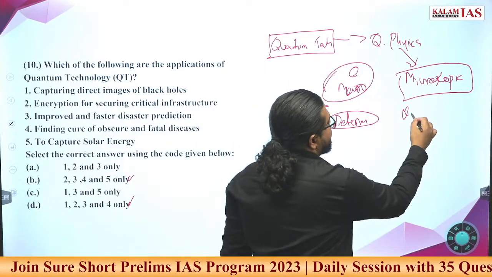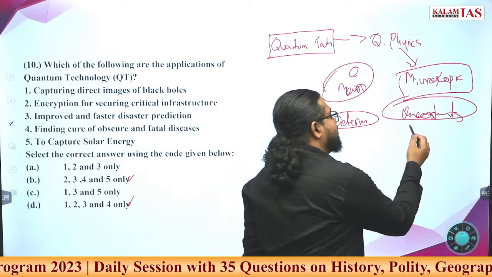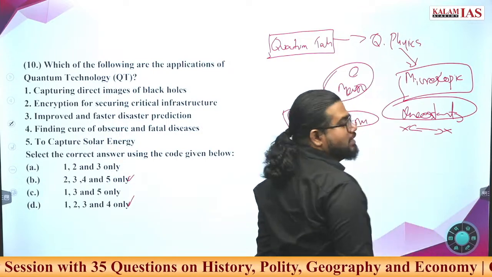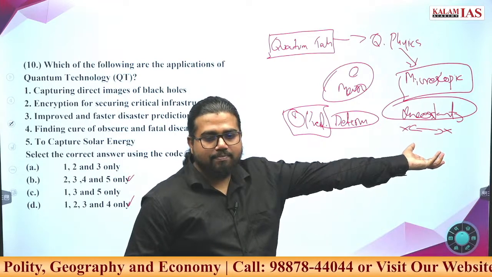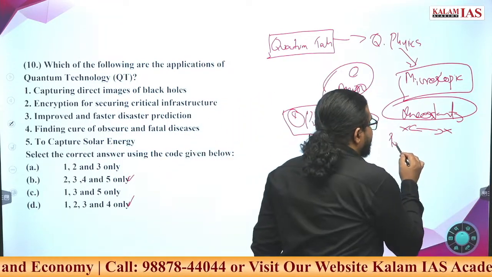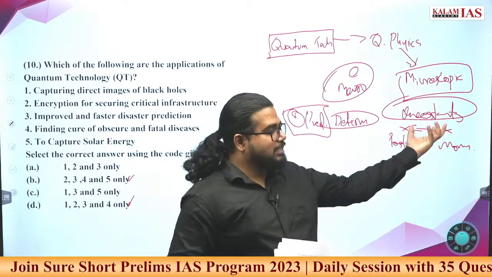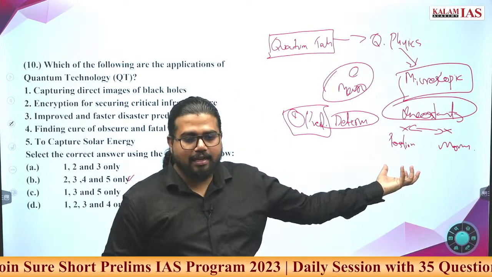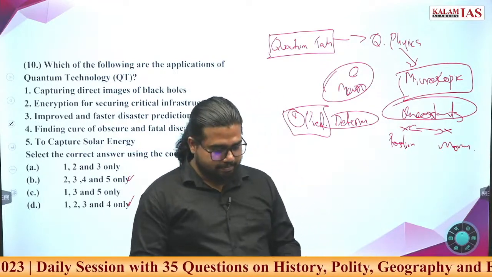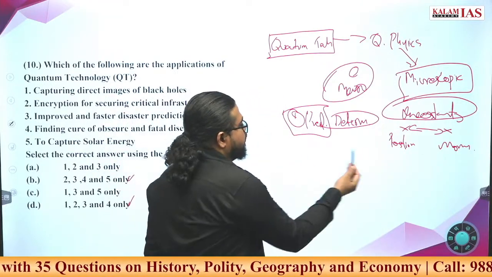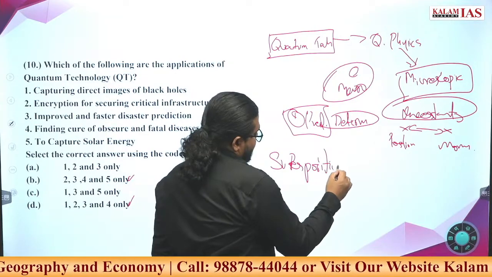But here the uncertainty principle is governing. If two properties are opposing or counteracting each other, you cannot identify both properties at the same time. The best example is position and momentum. You cannot calculate the position and momentum of an object at the same time with high accuracy. Either you have to compromise on position or you have to compromise on momentum. What else? The principle of superposition. What is superposition?